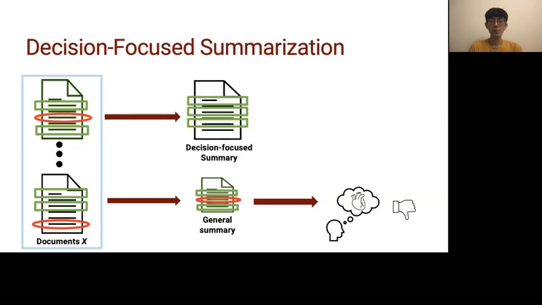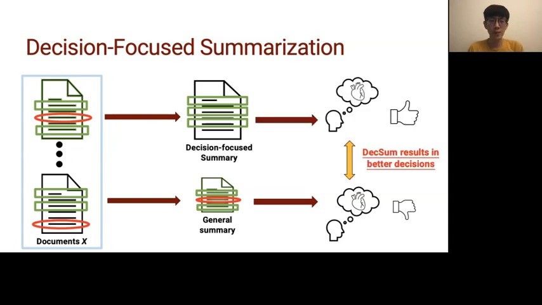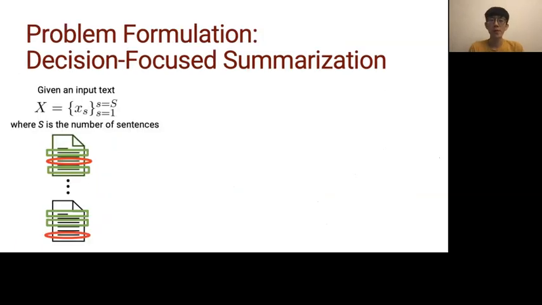a target decision. In this paper, we propose a novel task, decision-focused summarization, where we want to generate a decision-focused summary, and the contents of a decision-focused summary are all relevant to a target decision. More importantly, when humans make decisions based on decision-focused summaries, they should perform better than those using the general summaries. Now, let's take a look at the problem formulation of decision-focused summarization.